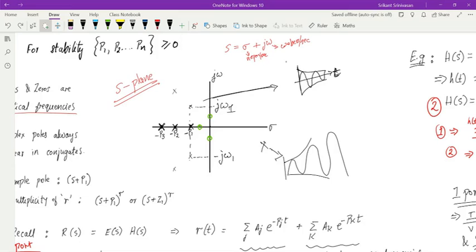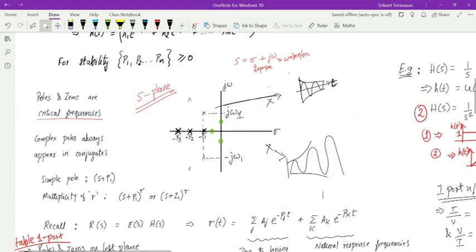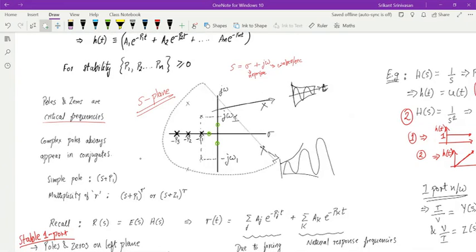Fine. And similarly, if I have a pole over here on the right side, then we said that right side means my function is exponentially increasing. But because I also have a complex component, and remember that if I have a complex number over here, x, it has to be accompanied by another x. They always have to be symmetric. Otherwise, it's not a real system. So if I have this kind of poles, then it is exponentially increasing function with superimposition of a sinusoid. Okay. So in this way, you can quickly figure out, if I have a simple S-plane figure, I just draw a few crosses and circles, I can quickly tell you what is my entire circuit behavior.